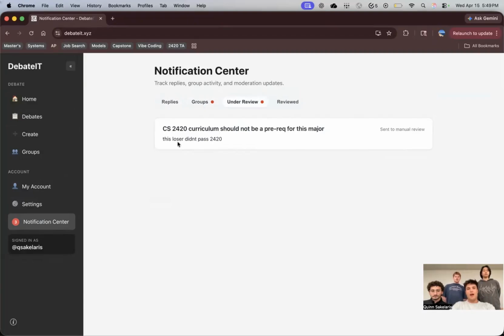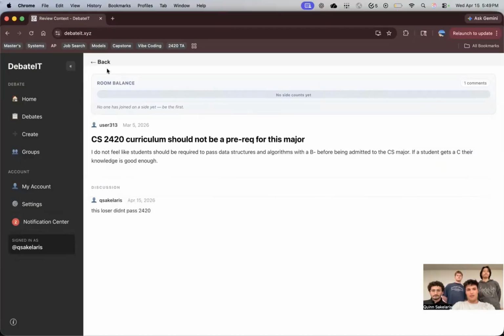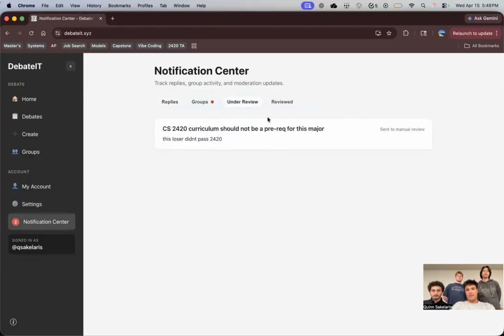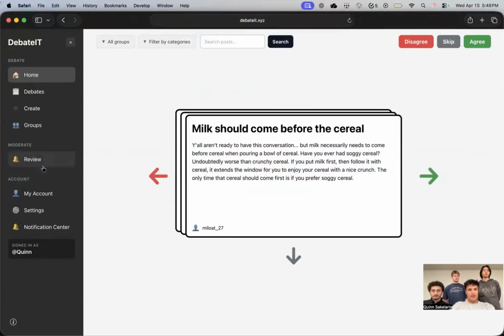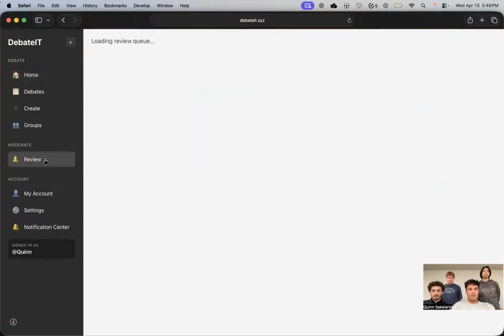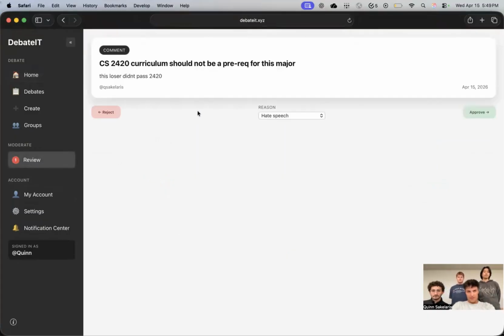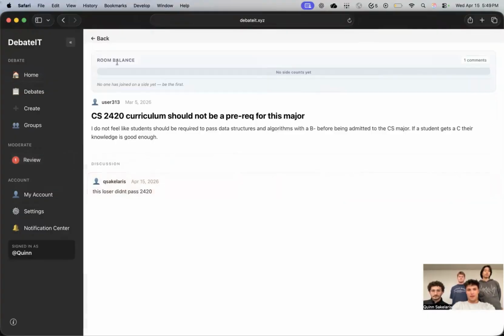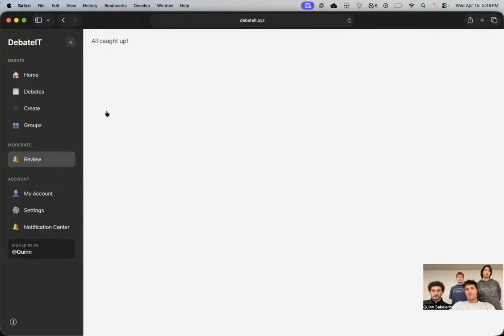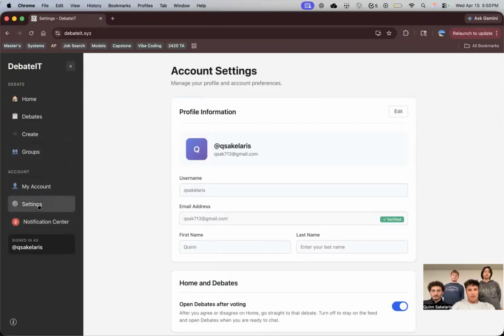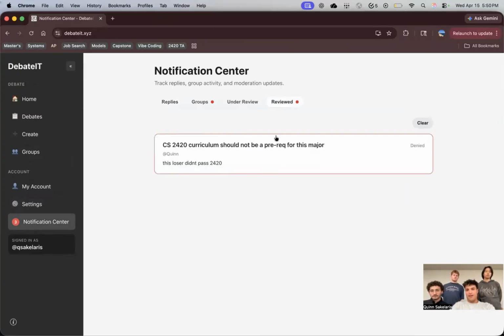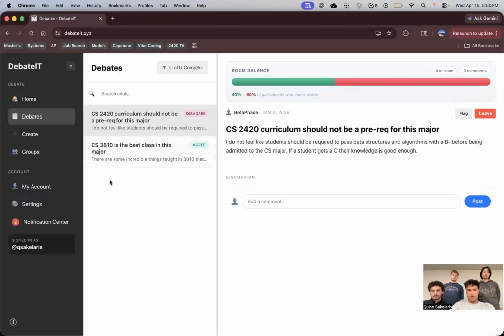And finally, that post that I just made went to this under review section. I can click on this and look at what it's supposed to be, and this will keep it there. Then if I go to another account, you will see that this account has some different permissions. They have the option to moderate because they have moderator privileges, and they will see this post under their review section. They can click on it for context again, and they can obviously reject it because that is clearly toxic. Then if I go back to my other account and click away and come back, you can see that it has gone to the reviewed section where it is no longer there.